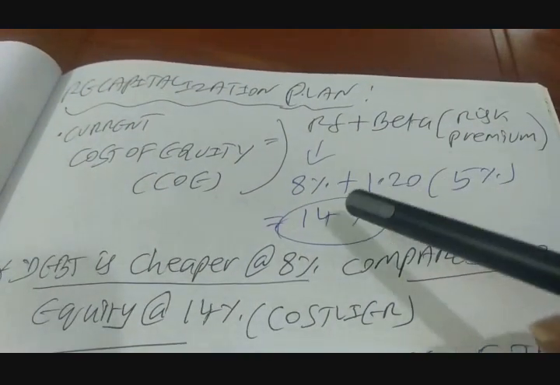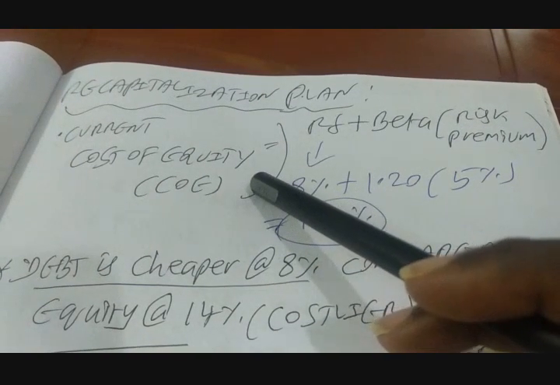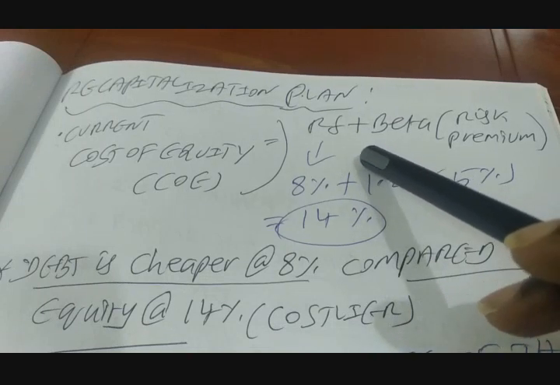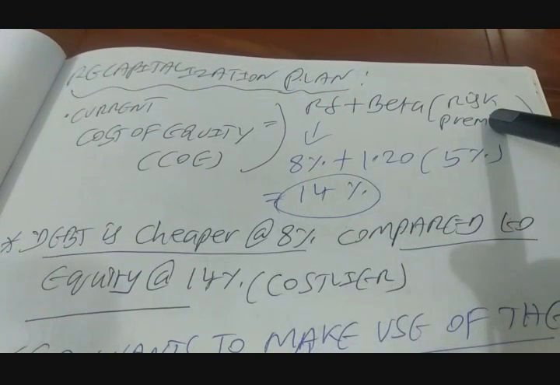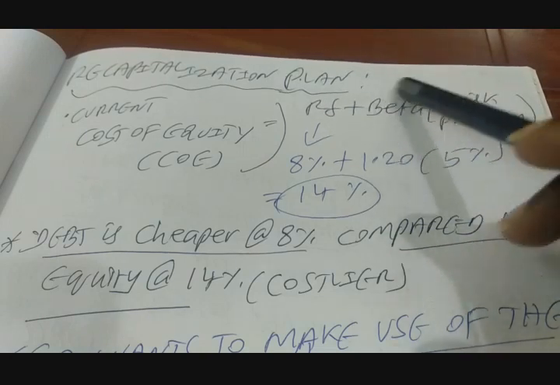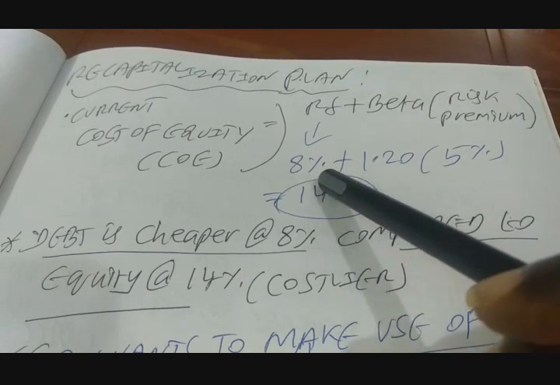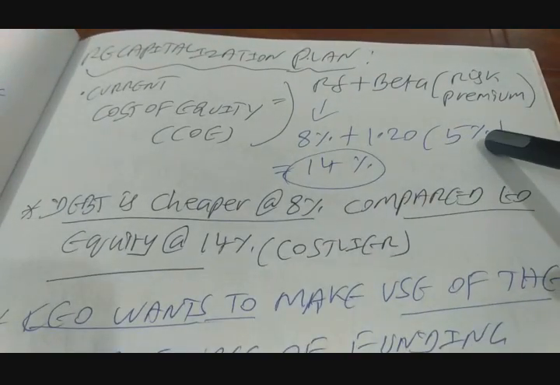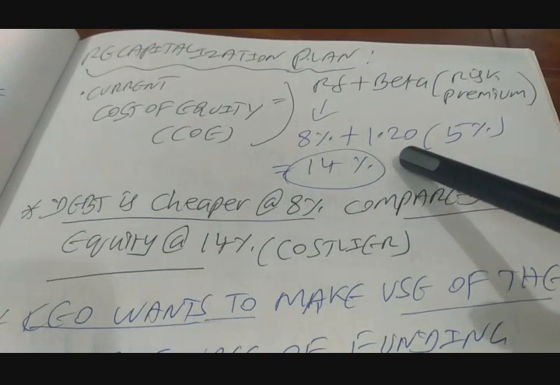So the recapitalization plan goes like this. Before that, let's find out the current cost of equity for the firm using the CAPM formulation, the capital asset pricing model: risk-free rate plus equity beta into risk premium, wherein risk-free rate and risk premium are one and the same for all the companies operating in a particular country. Only equity beta is going to change for companies, right? So that means risk-free rate is 8% for all the companies in this country, and their equity risk premium is 5%, and the equity beta of the company, presently unlevered, so you can call it unlevered equity beta, is 1.20.